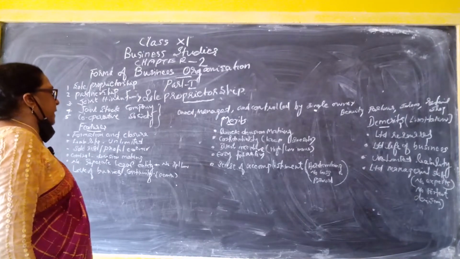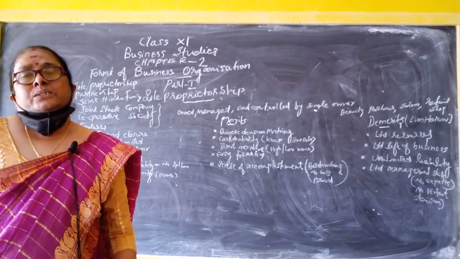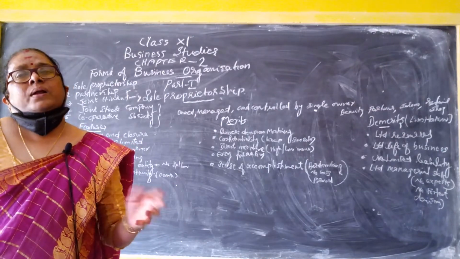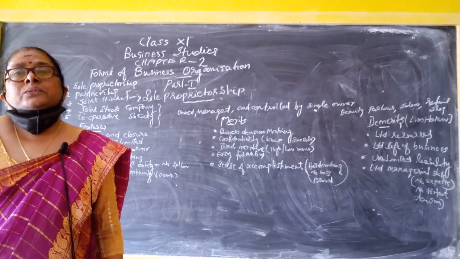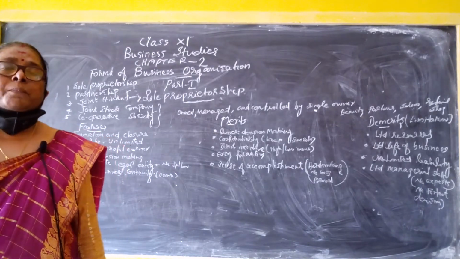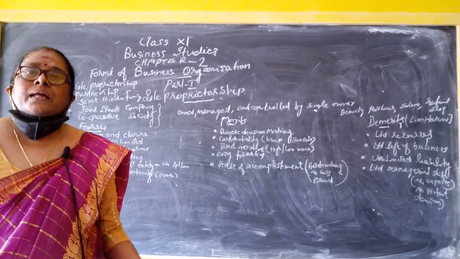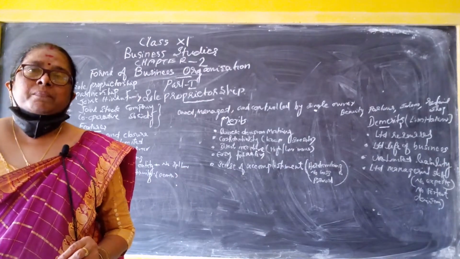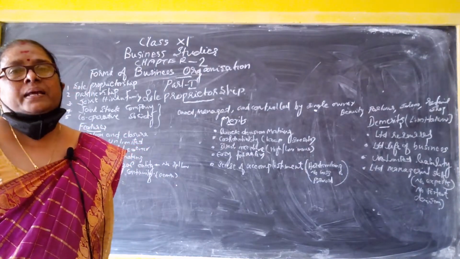And no separate legal entity. Next one is no separate legal entity, which means there is no special law according to sole proprietorship. In a sole proprietorship, the owner and the business are the same, but in joint stock companies, the business and the person are treated differently. Here, in a sole proprietorship, there is no legal entity, meaning according to law there is no special person treated as a sole proprietorship. So he is the owner, he wants to control and manage everything.